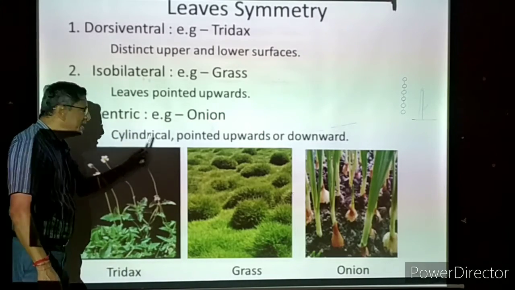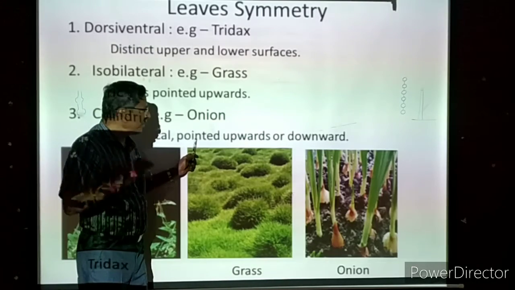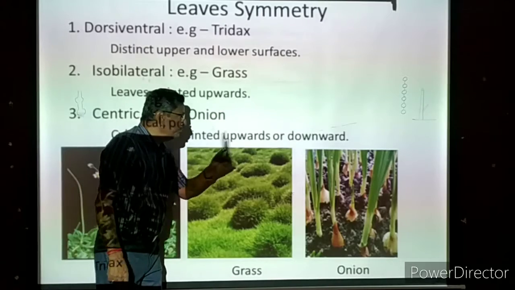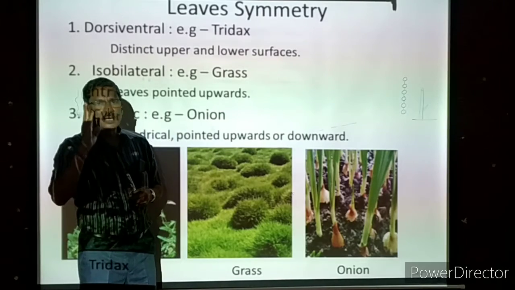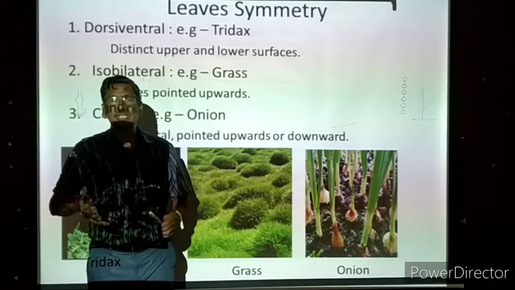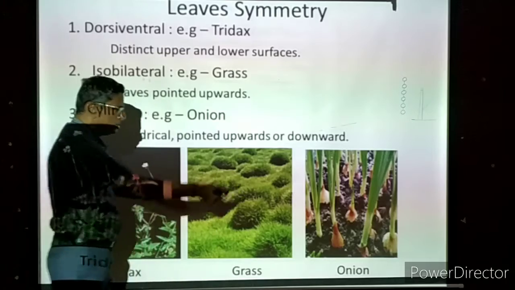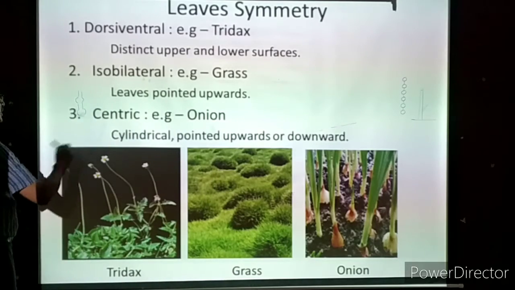The leaf is cylindrical, long and tube-like, with a pointed tip, and the tip is pointed upwards. The tip of the leaf may point upwards or downwards. In some plants it will be downwards, but for onion it is upward. There may be some examples with downward tips; that is also centric.